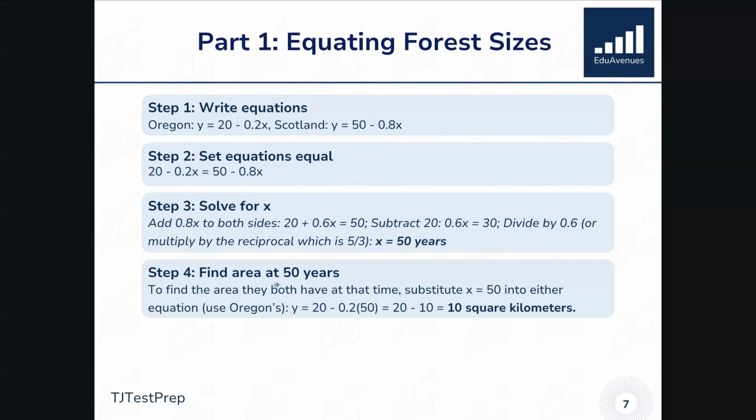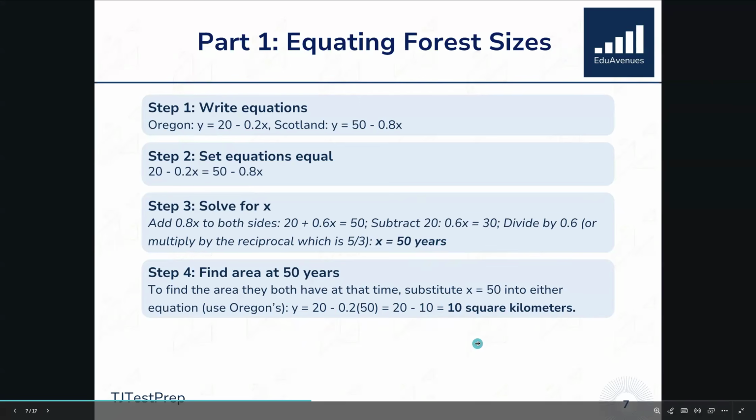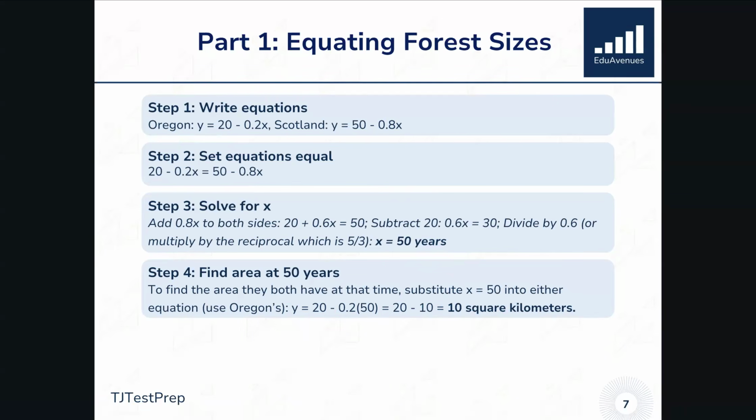Next, find the area at 50 years. To find the area they both have at that time, we want to be substituting that 50 years value into either equation. So in this case, we can just use Oregon's and say y is equal to 20 minus 0.2 times 50, or 20 minus 10, or in other words, at 50 years, they will both have an area of 10 square kilometers. We have now answered the major components of part 1, but we're not finished.